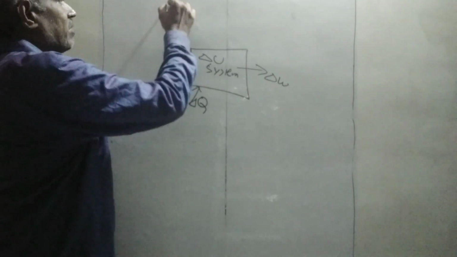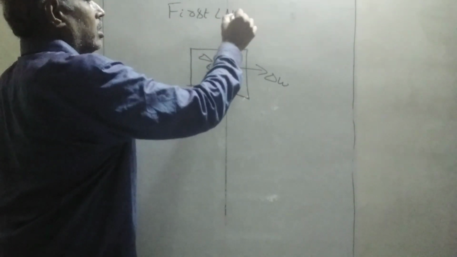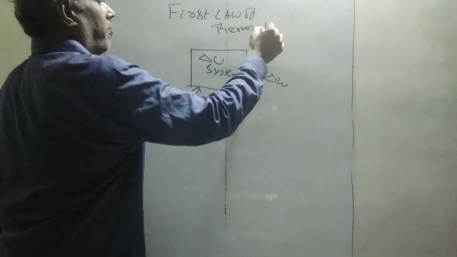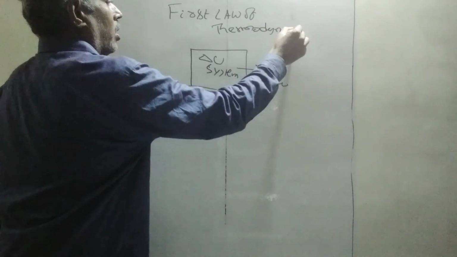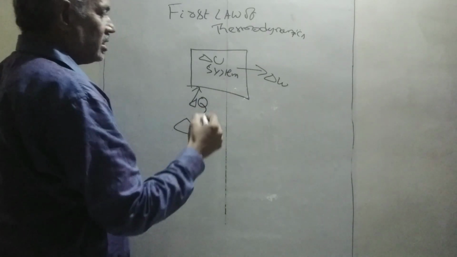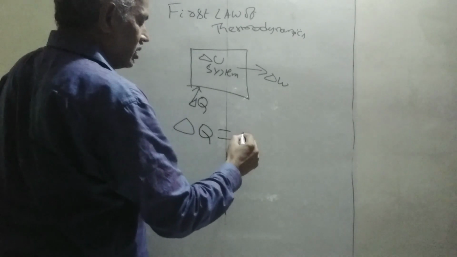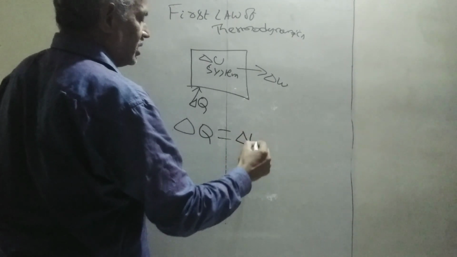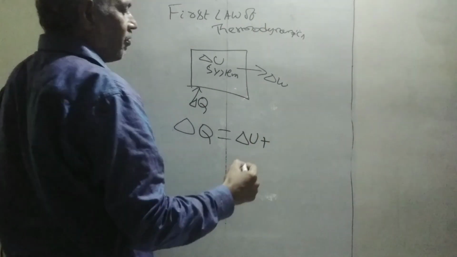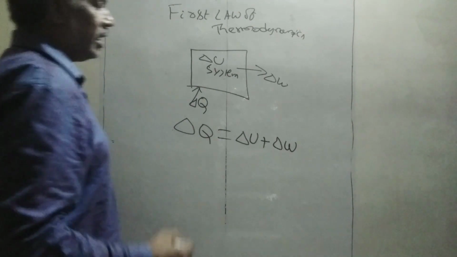Now, according to the first law of thermodynamics, this delta Q, which is subjected to the system, will change the internal energy of the system by an amount delta U, and the remaining part of the heat is used to perform some work, delta W.